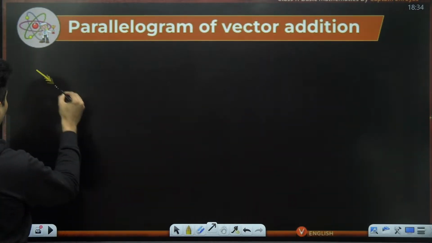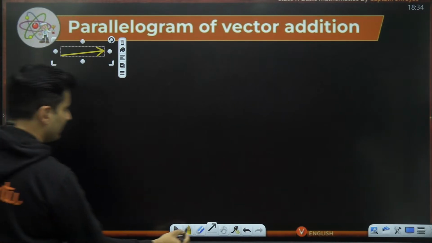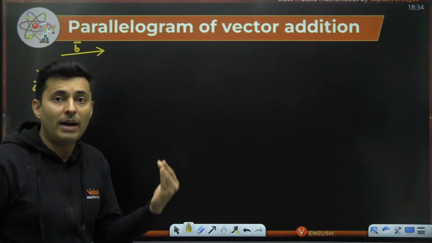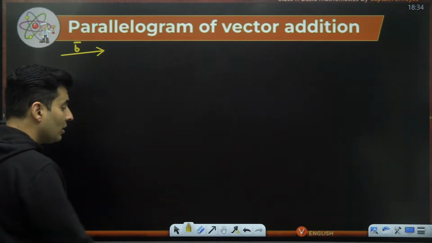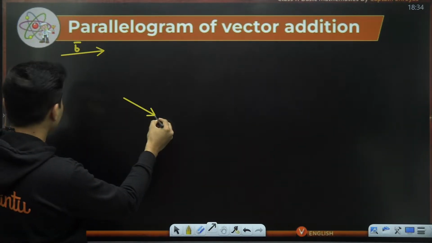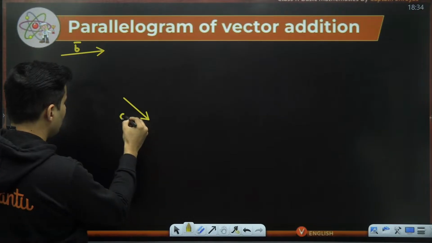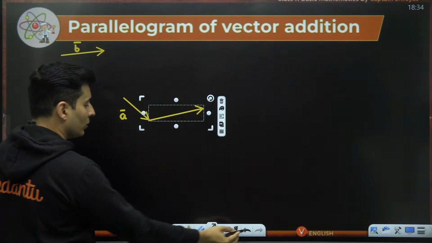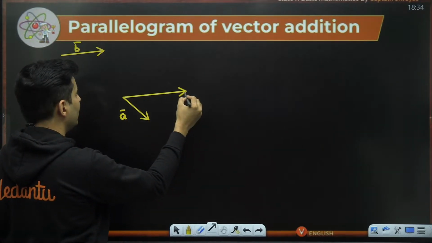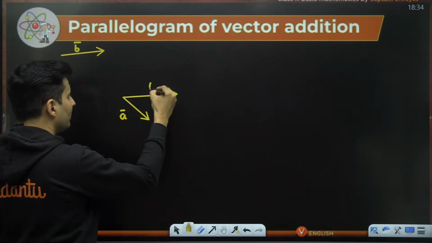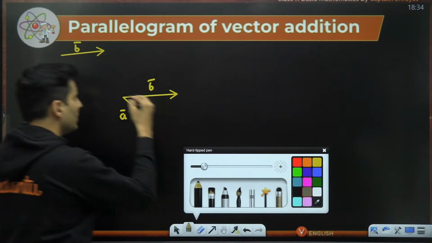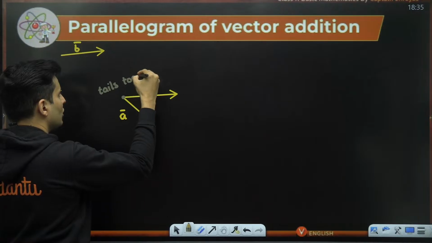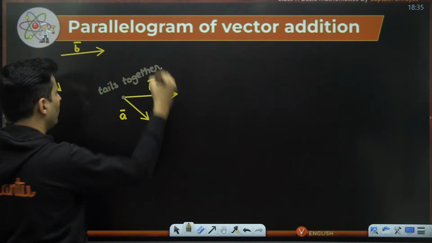Say for example, I have a vector A and I have a vector B like this. This I call vector A and this I call vector B. If I want to use the parallelogram law of addition, do not put vector B on the head of vector A. No, no, no. Now you put both their tails together. Yes, both the tails of those vectors should be together. The tails should be together for parallelogram law.